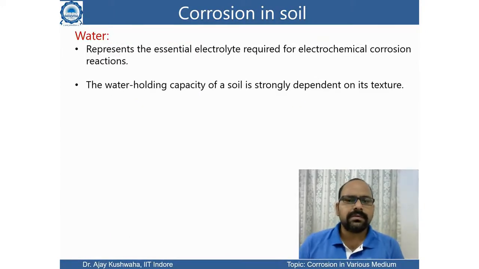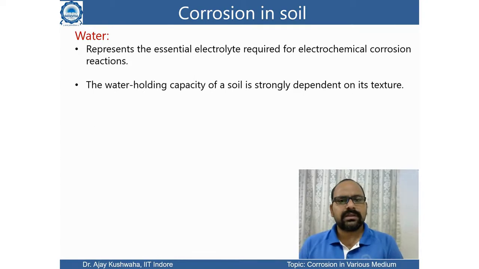So what do we mean by water? Basically, water plays the role of an electrolyte. If there is no water, then we will not be able to get the localized electrochemical cell, and you know corrosion is an electrochemical reaction. So the formation of a small electrochemical cell, if water is there, then it works like an electrolyte.